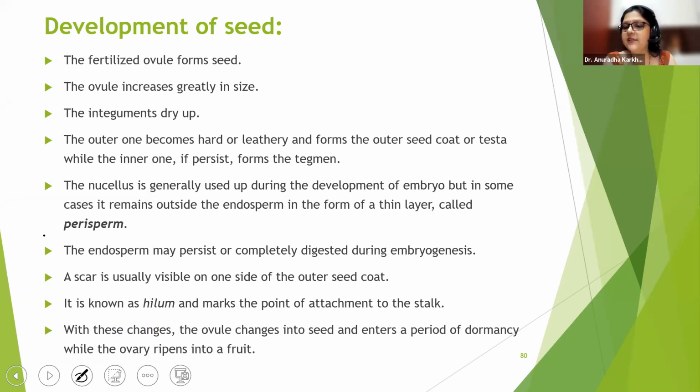So the embryo sac gets degenerated and the endosperm comes outside. And a scar is usually visible on one side of the outer seed coat. It is known as the hilum and marks the point of attachment of the stalk. So the funicle is attached at a point which is called the hilum, which we have already seen. With these changes, the ovule changes into the seed and enters a period of dormancy while the ovary ripens into the fruit.